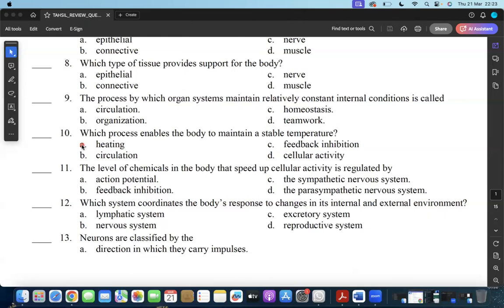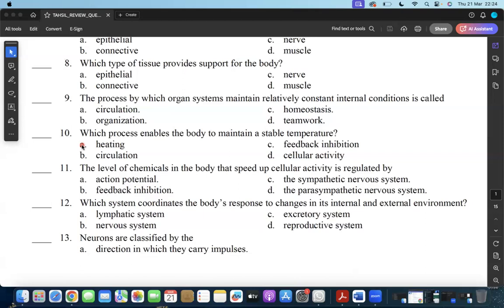I will use an example of your AC. If you set your AC to, for example, 30 degrees Celsius, if the temperature of the room is 30 degrees, the AC would stop working. It stops getting cold. So it helps to limit the temperature not to exceed 30 degrees.